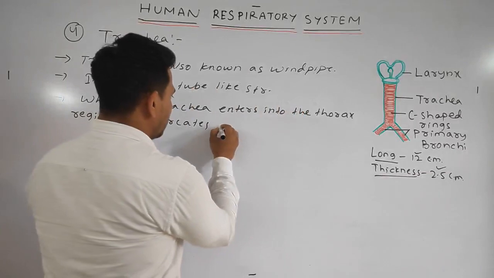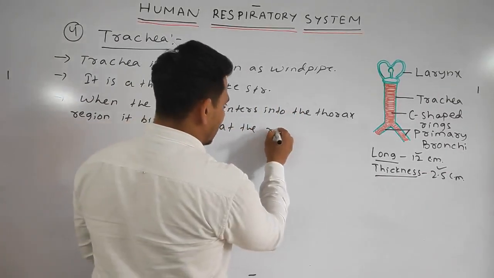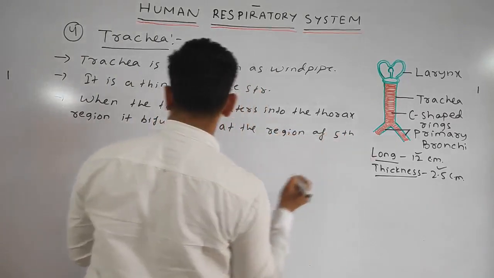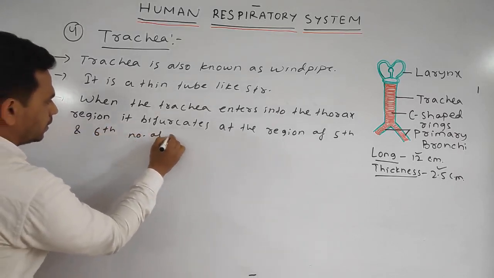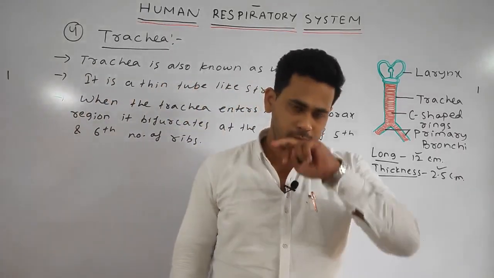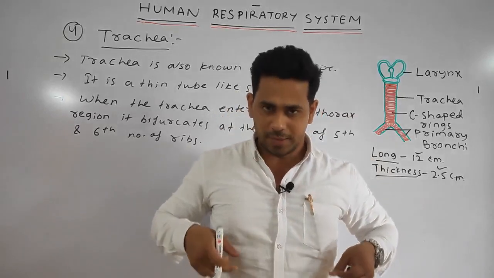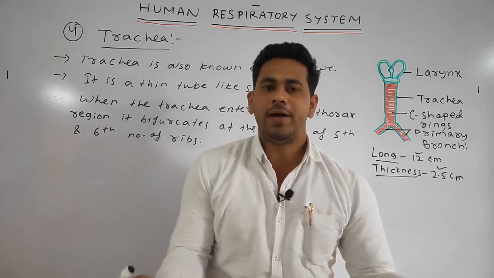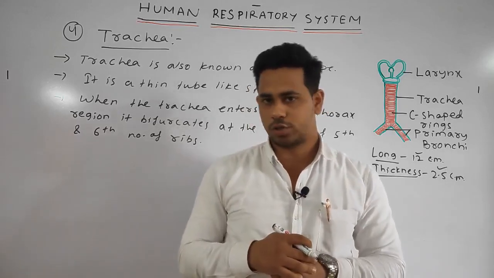This happens at the 5th and 6th rib region. We have about 12 pairs of ribs. So at the region of the 5th and the 6th ribs, the trachea bifurcates, or we can say it divides into two subdivisions where it enters into the lungs.